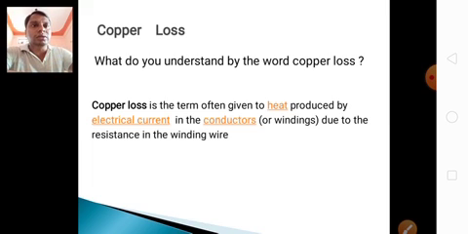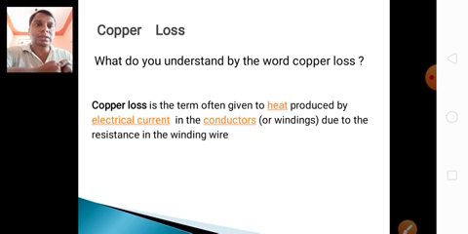Now, copper loss. Copper loss occurs mainly because we use copper in the windings, the armature winding or the field winding. If a series field is there, it is series field copper loss. If a shunt field is there, it is shunt field copper loss. If an armature is there, it is armature copper loss. Actually, what is copper loss? Copper loss is the term often given to the heat produced by the electric current in the conductors or windings due to the resistance in the winding wire.